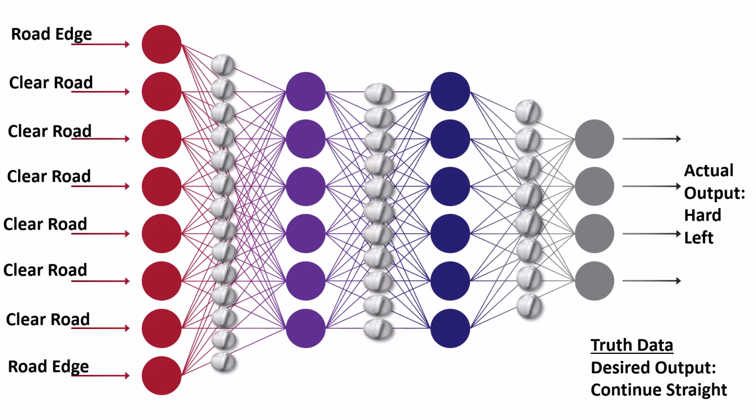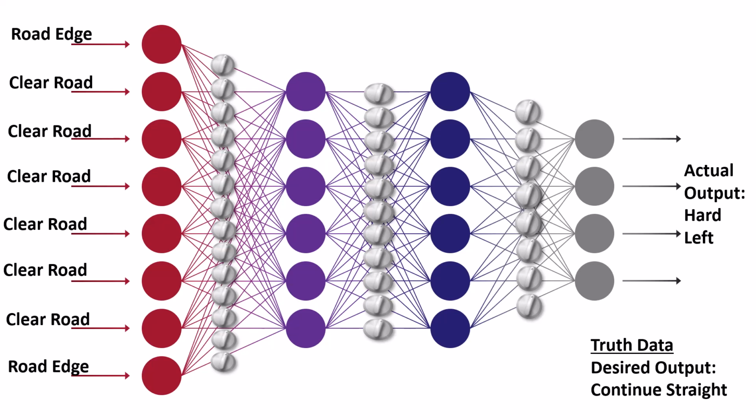Once we had all that data, we went ahead and trained the network. We would put each of those sample data points, with its associated truth data, into the network. We'd first randomize the weights. We put it in training mode, so we were training the network. We'd put each piece of data in, and we'd see what the output was from that data. We'd compare that output to the truth data, what we wanted the system to produce.